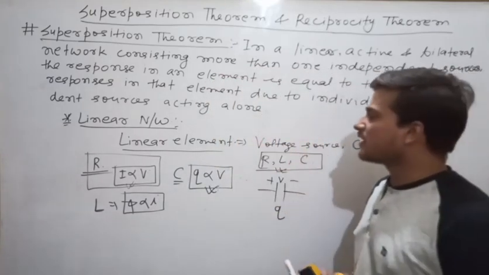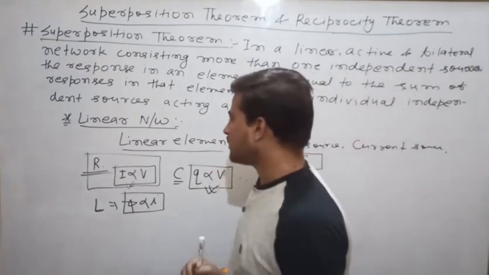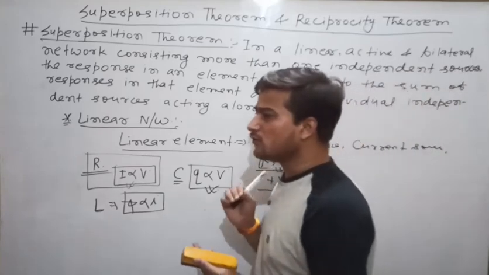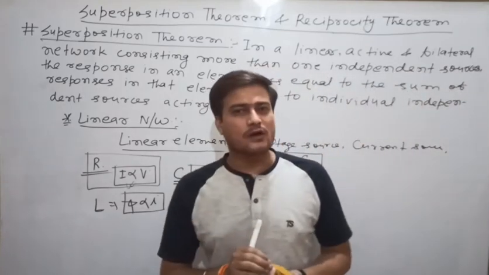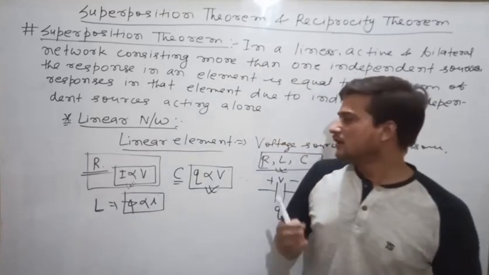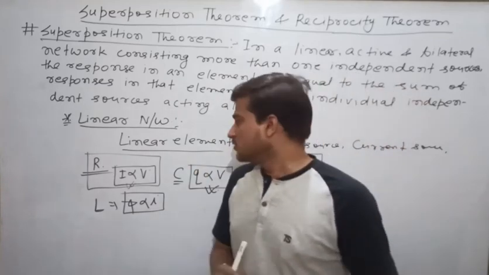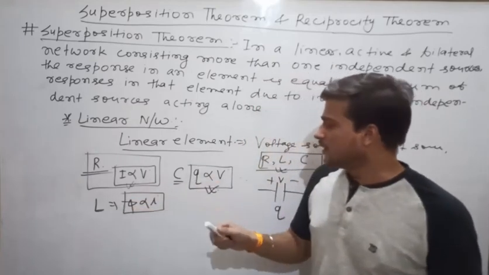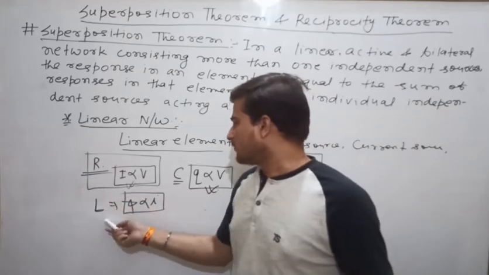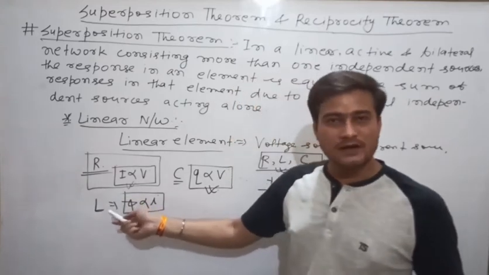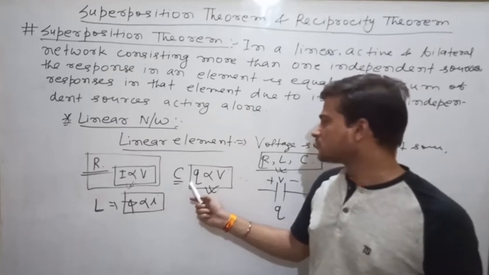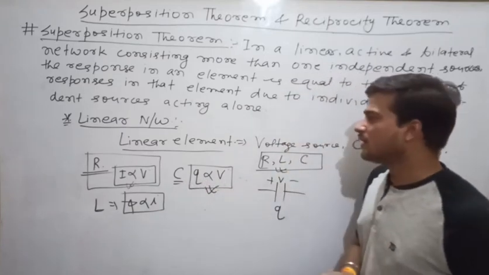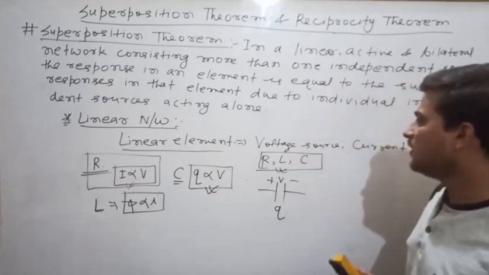Sometimes you will also see the definition of linear elements like this: if current is proportional to voltage either in time domain or in Laplace domain, then the elements are called linear. Here also current and voltage have a linear relationship in Laplace domain. Clear? So now it is clear about linear elements.